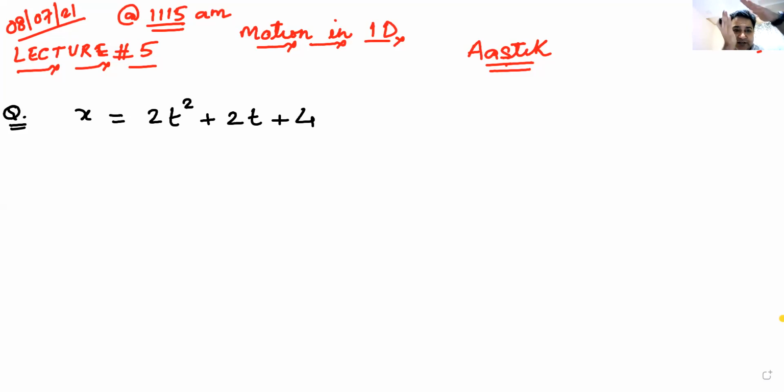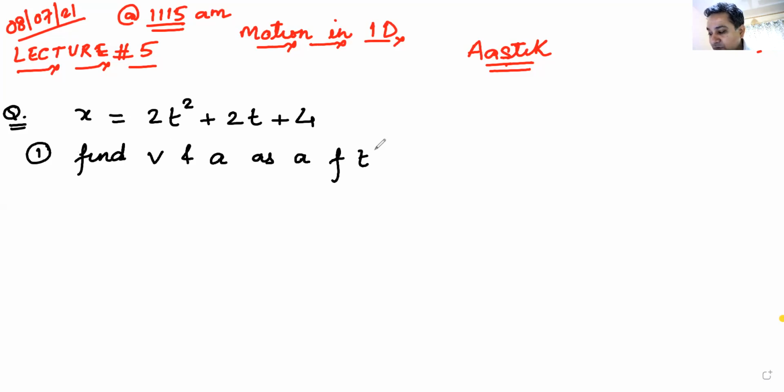So I'll try to put everything that we know till now. So what I'll do is I'll make this into small parts. So question number one is, find V. I hope you understand what is V, and A, I hope you understand what is A, as a function of time. So I've just made the question a bit more correct in terms of the wording that has to be used. X, which is the position of the particle as a function of time, is given to you. You are supposed to find velocity and acceleration as a function of time, and your time starts now.